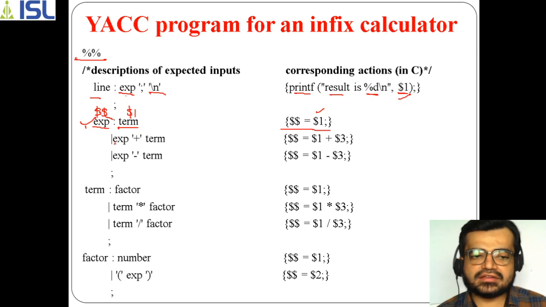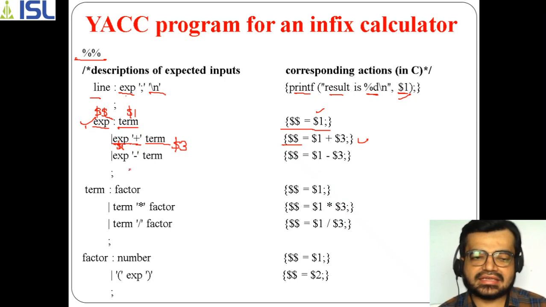And this is the OR symbol, because I told you in the grammar you need to specify it by using the OR symbol. So in the next production of the grammar, you will have expression plus term. Here $$ is there, for the expression on the left-hand side, and on the right-hand side we have $1, and plus is a literal, right? Since it is a literal, we are not considering it, but it is a part of $2, and the term is your $3. So this $1 and $3 are taken in the set of actions.